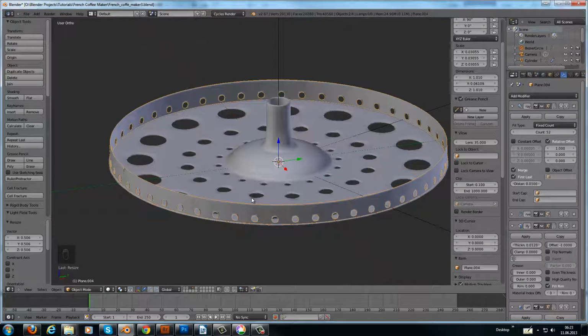So that's it for this part. In the next part we're going to model the spiral.